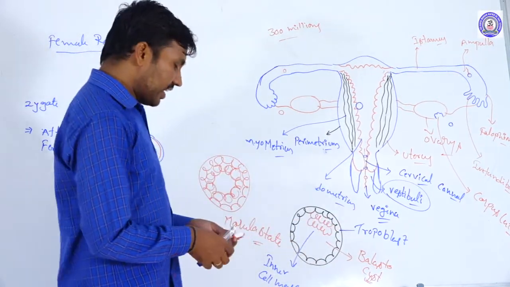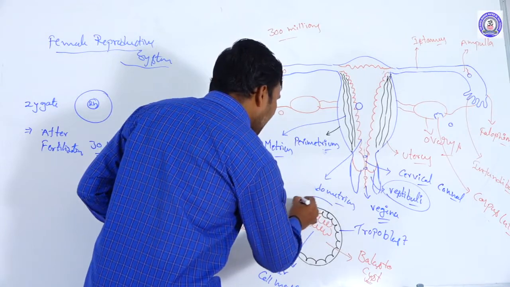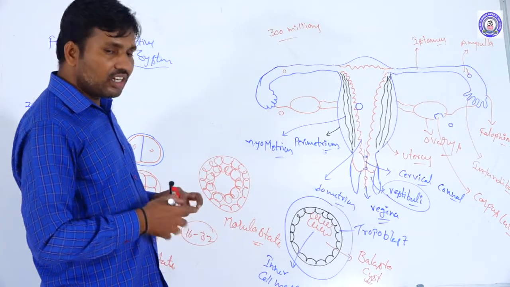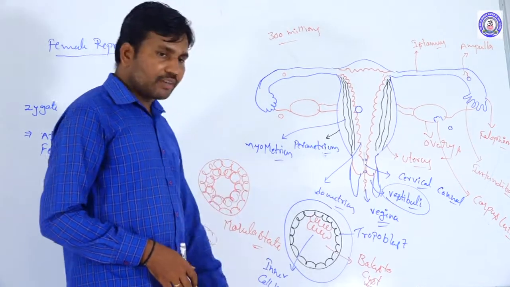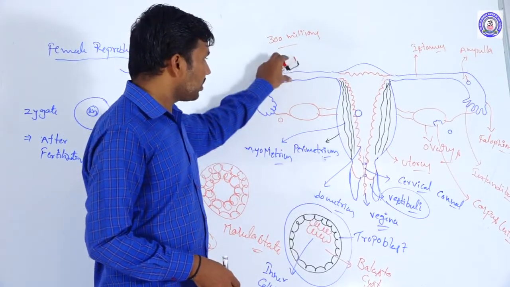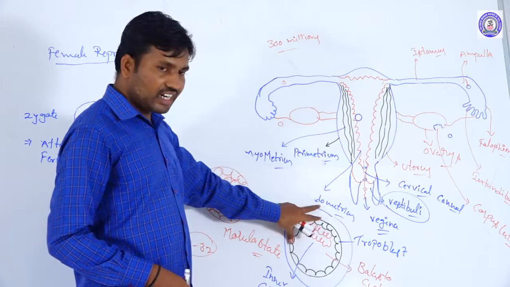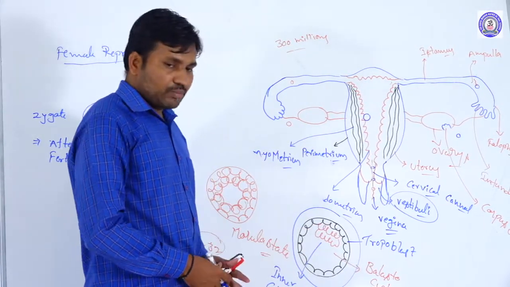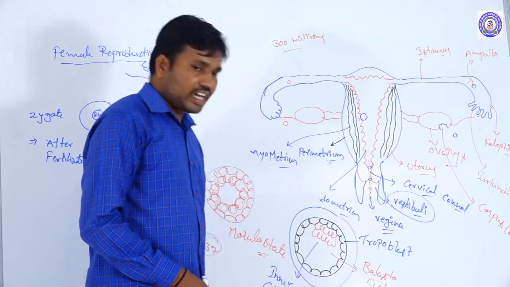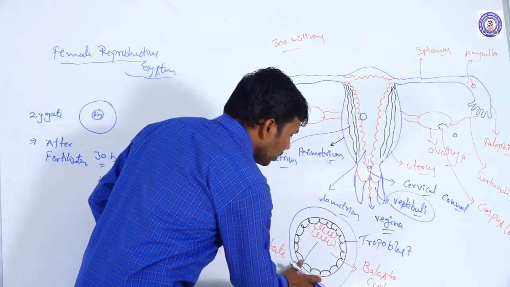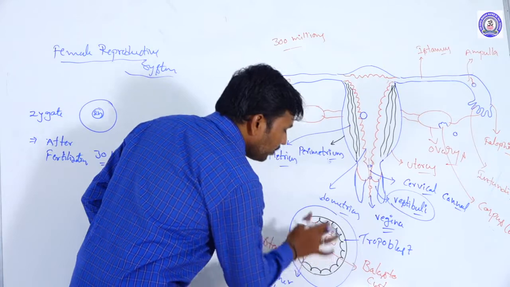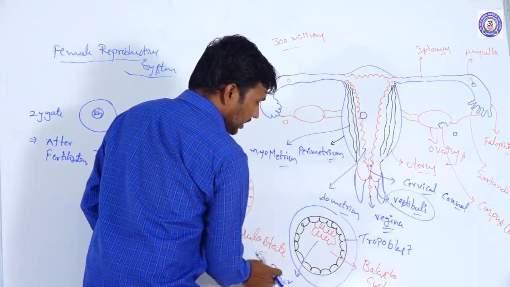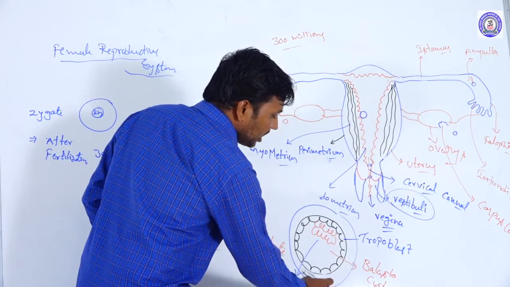At this stage, the zona pellucida is retained on the outside. It is not completely dissolved here. This means the blastocyst is still in the fallopian tube. From here, by the dissolving of the zona pellucida, the trophoblast with the inner cell mass is encysted out.